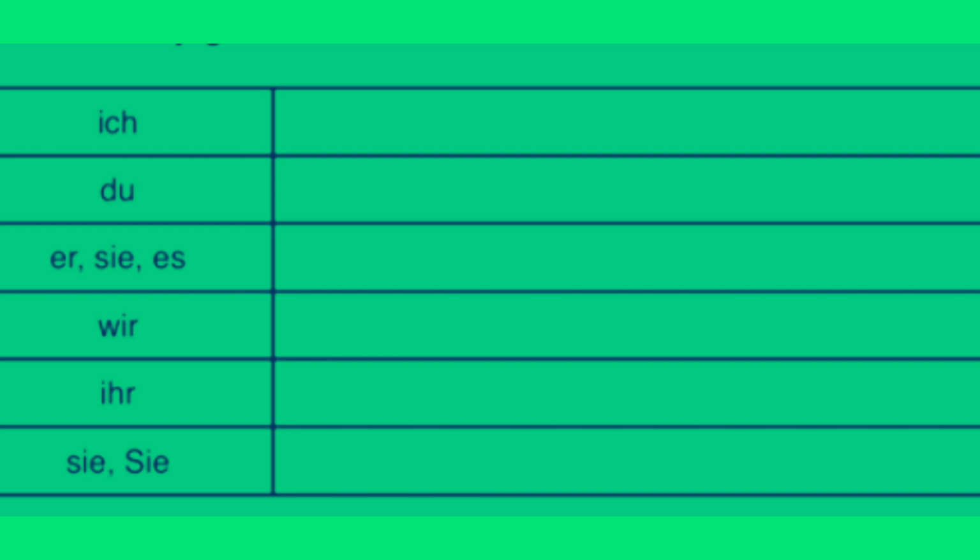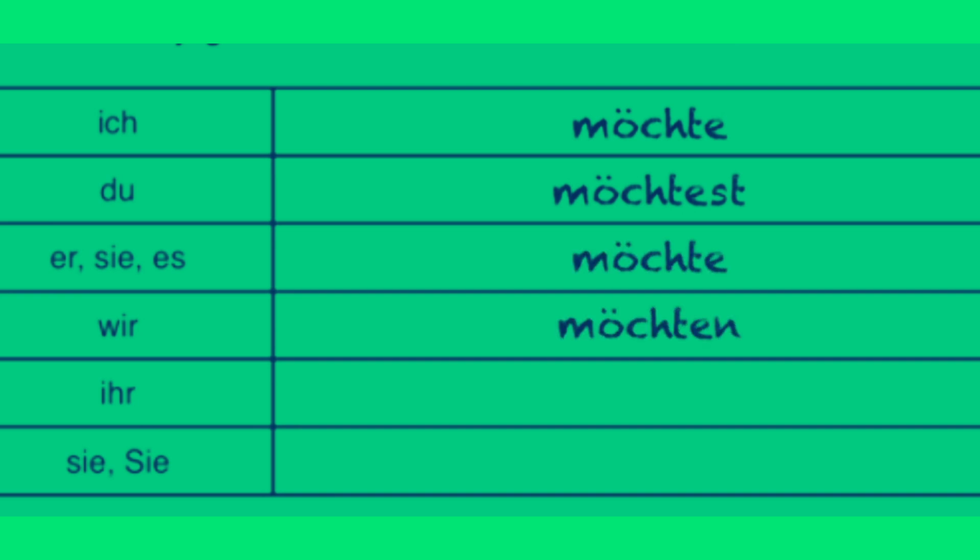So in order to conjugate it, we have to have ich möchte, du möchtest, sie es möchte, wir möchten, ihr möchtet, Sie möchten. Notice that the ich and sie es forms are the same for mögen and möchten. This is actually true of all modal auxiliaries. They all take the same forms for the ich and sie es forms. Makes it a little bit easier because you only actually essentially have 4 forms that you need to memorize. The ich and sie es forms are the same, the wir and the sie forms are the same, and then you just have du and ihr, which are different.